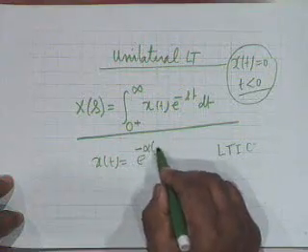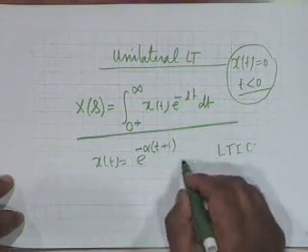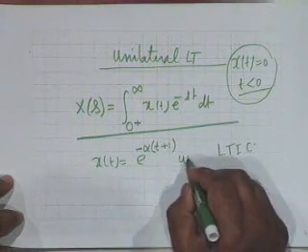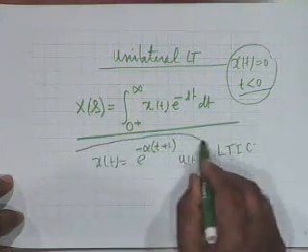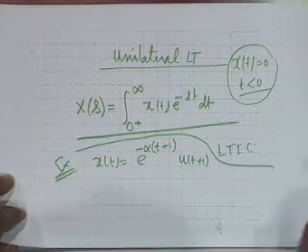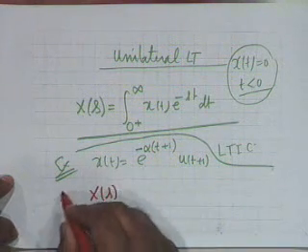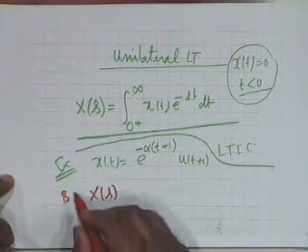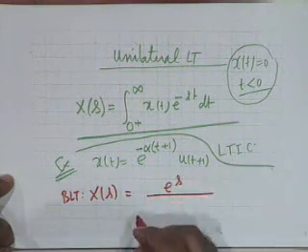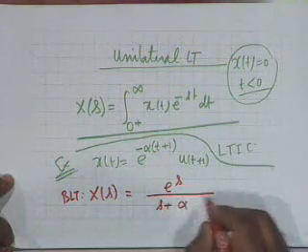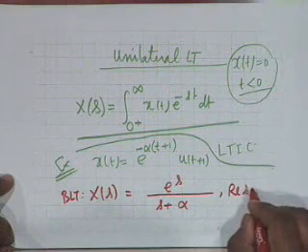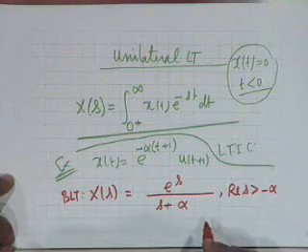Let us take this same example, e to the minus alpha t plus 1, u of t plus 1. Let us take this particular function. Then we know what its bilateral Laplace transform, BLT, is. We have just done this. This will be e to the s divided by s plus alpha. We did it for alpha equal to 1, okay. Real s greater than minus alpha, all right.